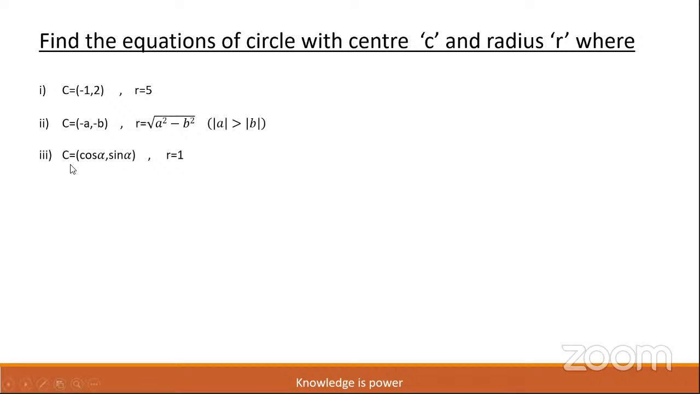Third one, C is equal to cos alpha comma sin alpha and radius R equal to 1. So this would be our unit circle, children. Fourth, C is equal to a comma minus b and R is equal to a plus b. Fifth question, C is equal to minus 7 comma minus 3 and R is equal to 4. Solve these questions as your homework, children.